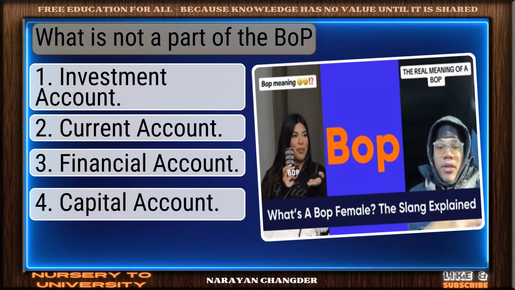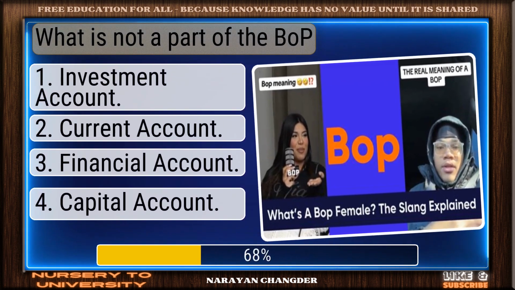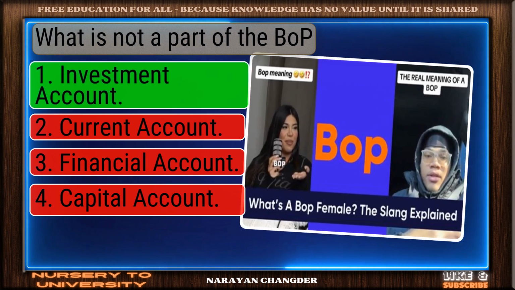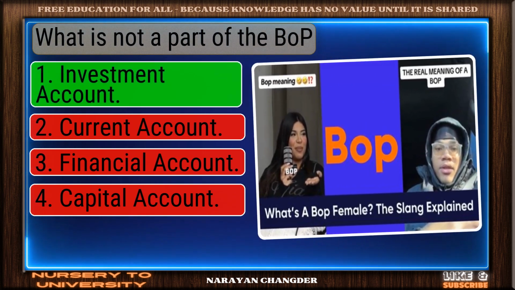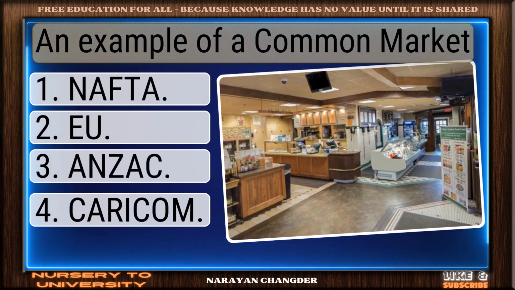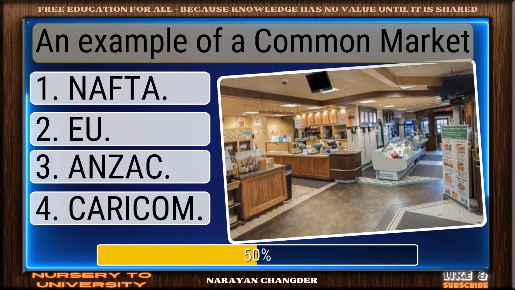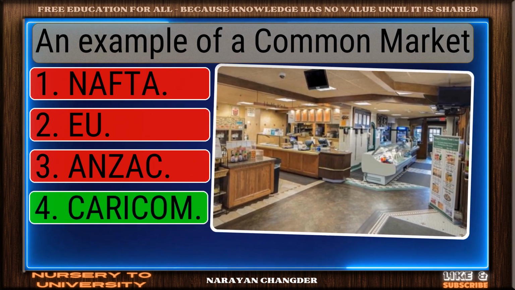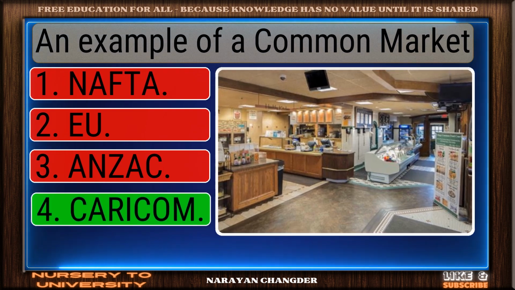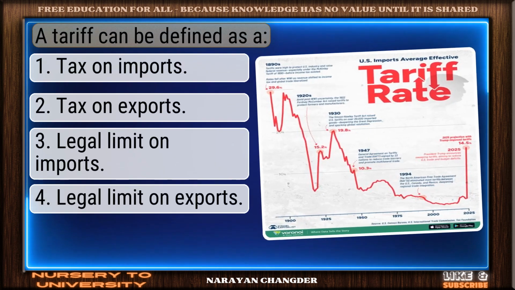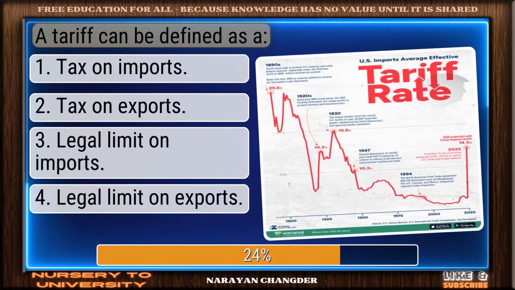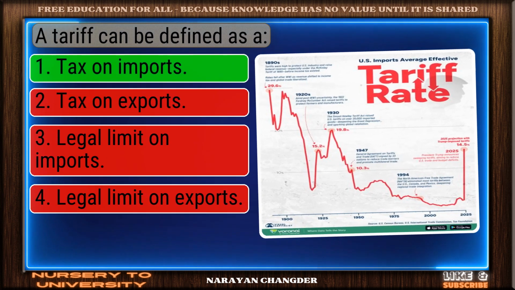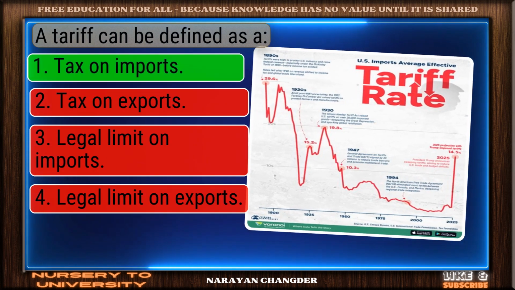What is not a part of the BOP? Nice work. You chose investment account and it is correct. An example of a common market? Clear logic. Your choice, CARICOM, is sound and 100% true. A tariff can be defined as a. Well done. Tax on imports is the right choice.